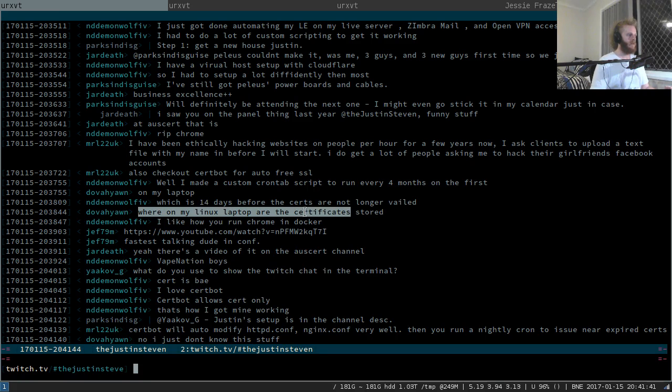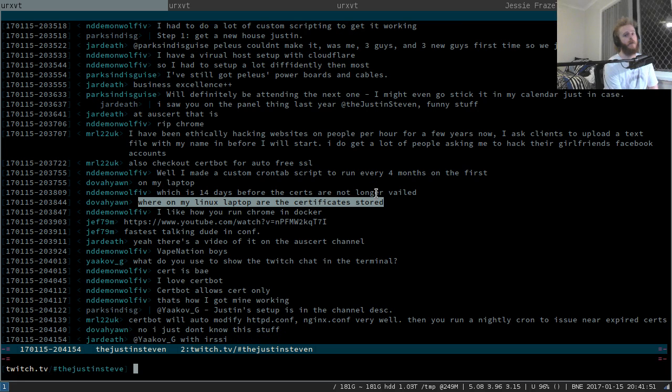Where on your laptop? Linux laptop. Okay, so on a Linux laptop, the public certificates for a bunch of CAs will be stored there, but not certificates for websites. Unless you have a website that you're running from your laptop, in which case I'm not sure where you keep your website certificates.